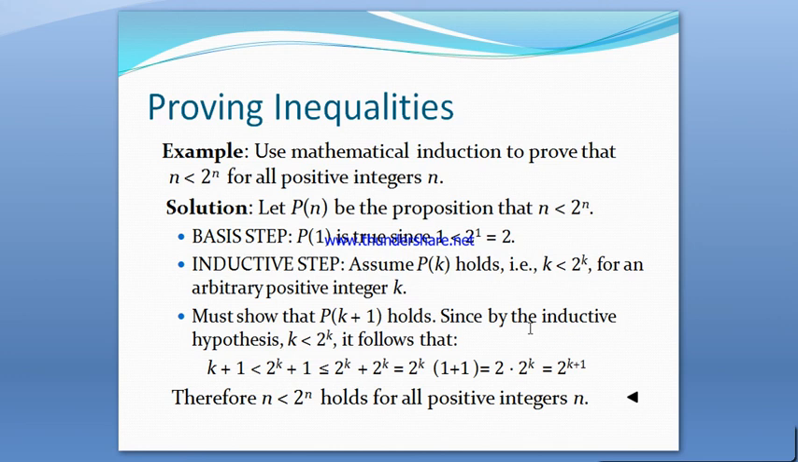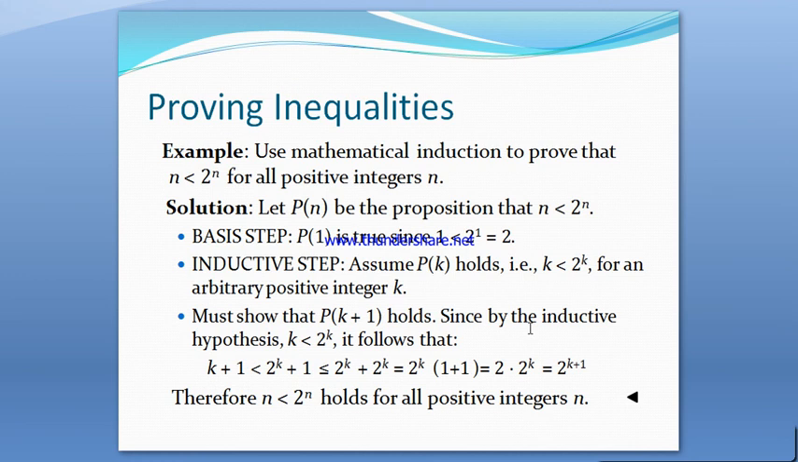We show that P(1) is true. Because 1 is less than 2 power 1, that is 1 less than 2, which is always true, it is clear that P(1) is true. Now to finish the inductive step, we assume that P(k) holds, that is k less than 2 power k for an arbitrary positive integer k, and using this we prove that P(k plus 1) holds.